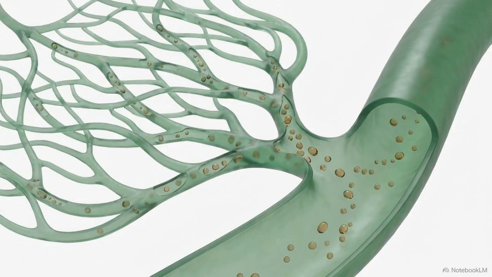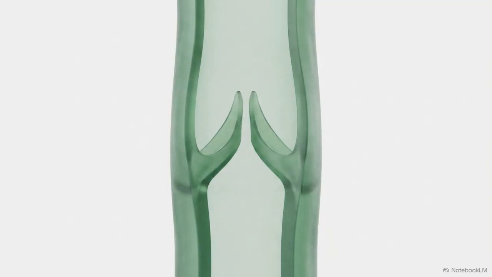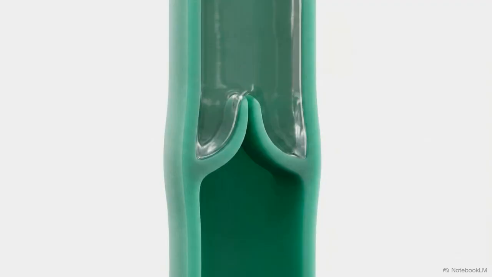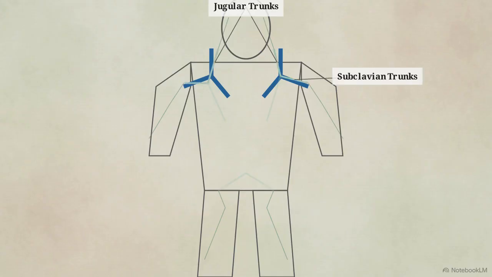From the microscopic capillary beds, lymph drains into larger, thin-walled collector vessels. Lymph flow does not have a heart to drive it. To maintain forward momentum, these collector vessels rely entirely on internal one-way valves that prevent gravity from pulling the fluid back down into the tissues. This schematic maps the upward trajectory of lymph. Small networks progressively merge into major labeled pathways known as lymphatic trunks. You have the jugular trunks in the neck, subclavian trunks in the thorax.